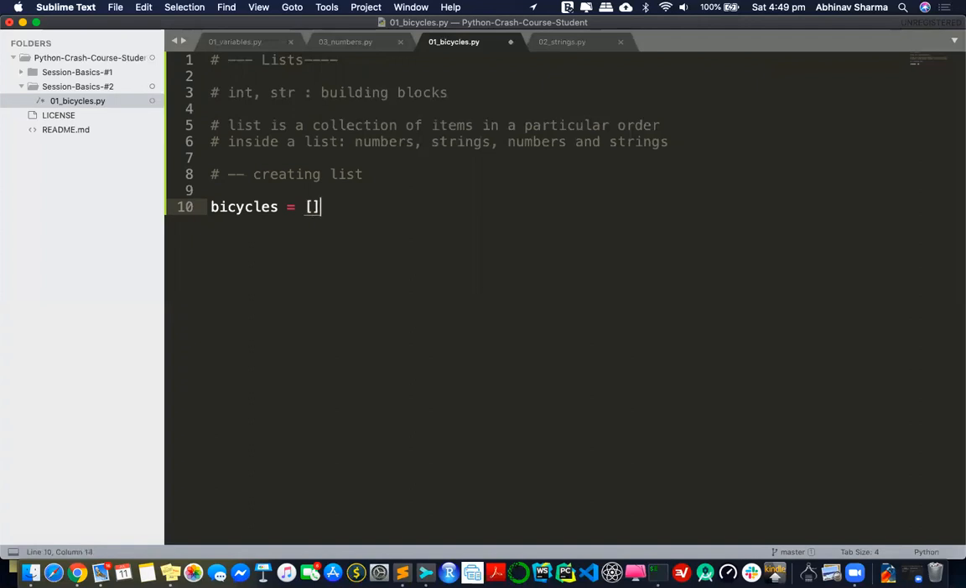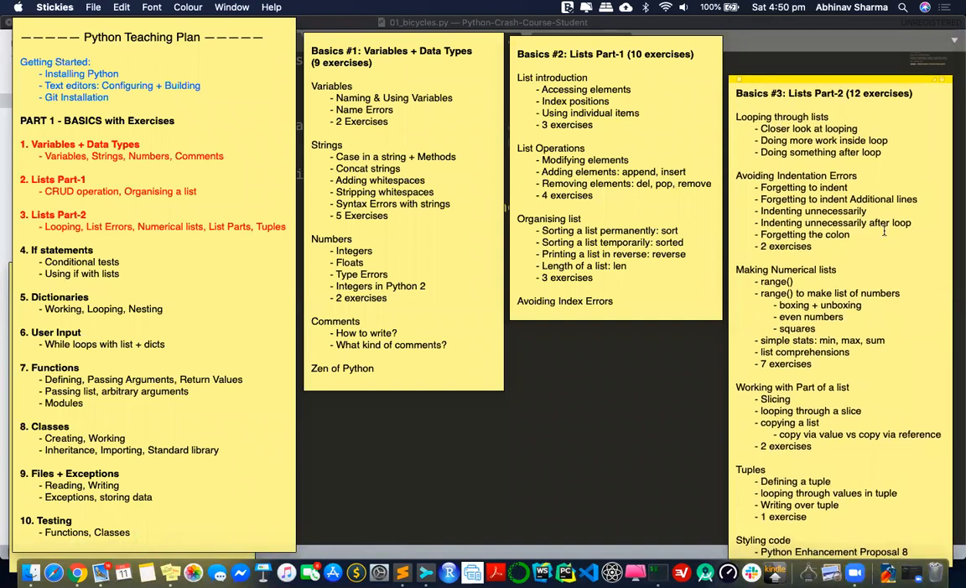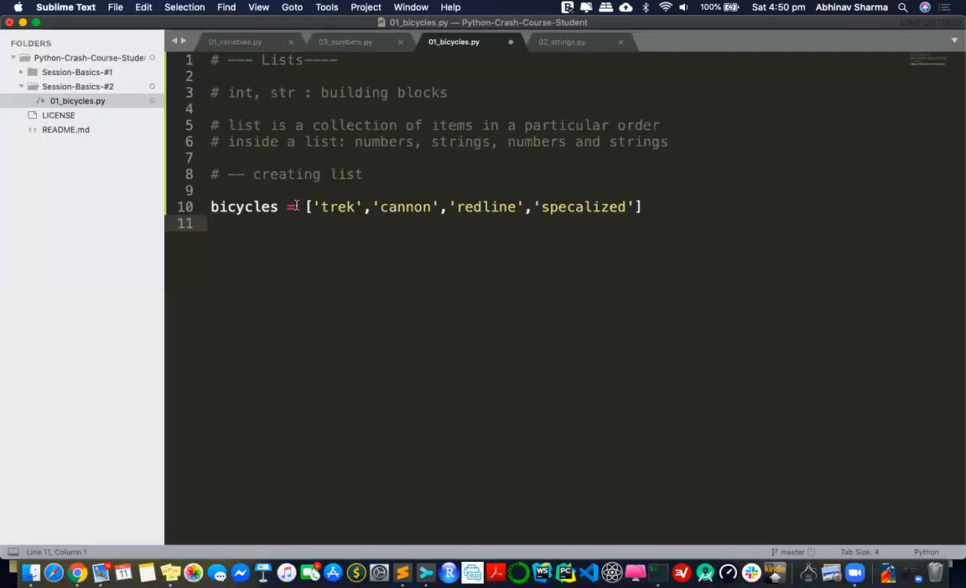I just put two square brackets, and I can write Trek as a bicycle name, then Canon as a bicycle name, Redline, Specialized, and that's it. That's how you create a list. Every basic concept in Python is just one line of code, I'm telling you. My whole lecture of this list, part one and part two, will revolve around this kind of list. Just nothing else. Now let's print it out.